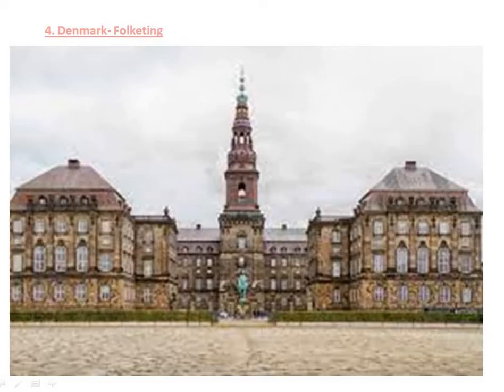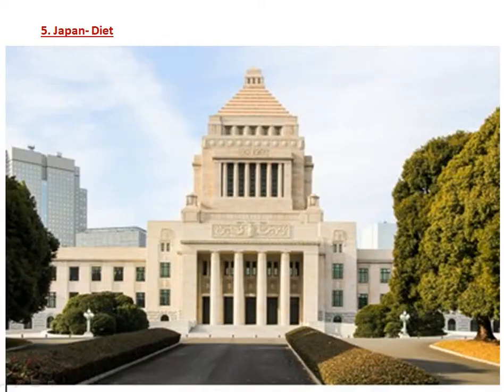Move to the next one, the fourth one, Denmark. Its capital is Copenhagen. It is in Europe continent. The name of its parliament is Folketing. The next picture we have is of the country Japan.